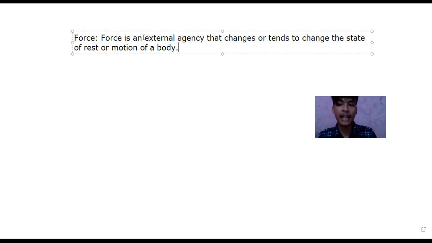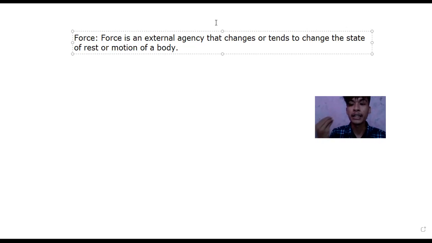External agency means it's an external agent. It comes from outside the body. The fan is coming from outside, and it is not a force inside the paper. That force is coming from outside. Just for example, while kicking a ball, that ball won't apply force automatically by itself. That force comes from the outside environment.